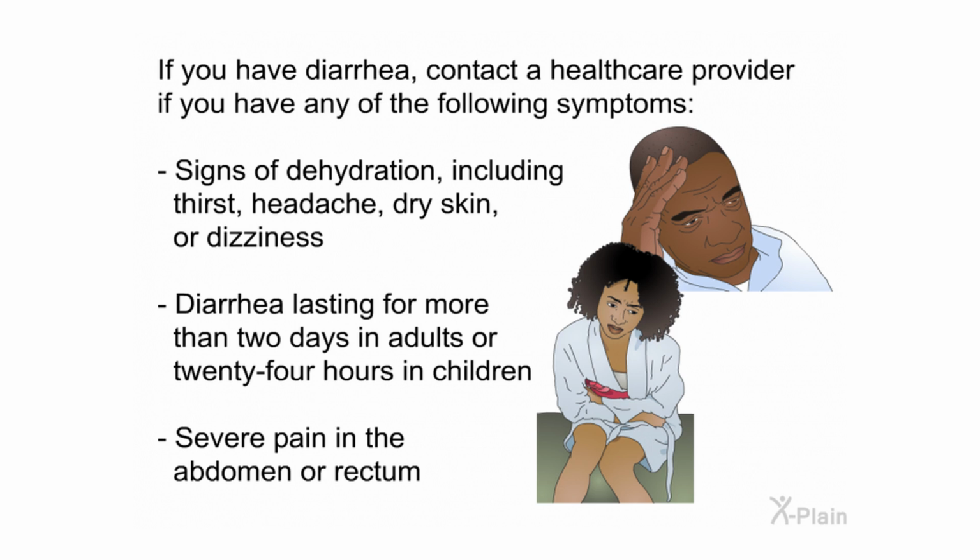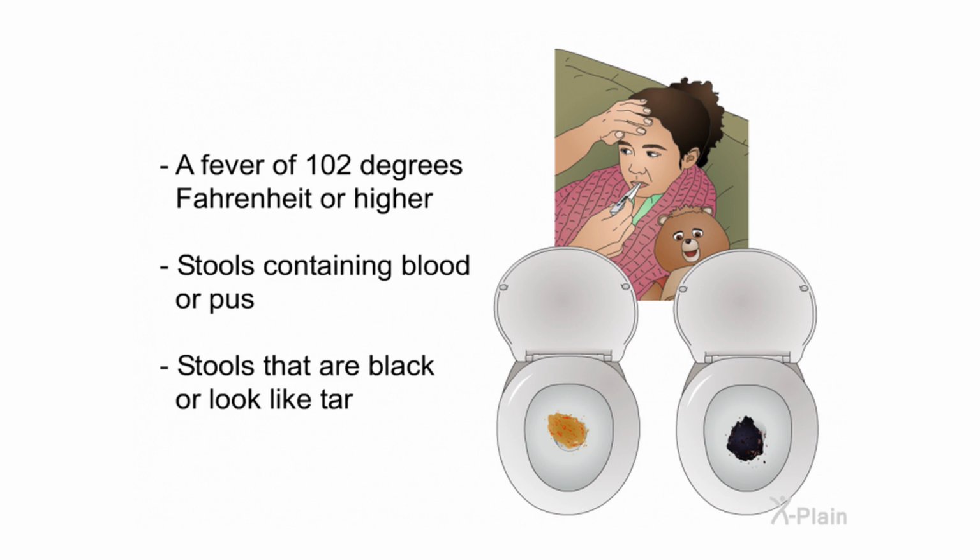If you have diarrhea, contact a healthcare provider if you have any of the following symptoms. Signs of dehydration, including thirst, headache, dry skin, or dizziness. Diarrhea lasting for more than 2 days in adults or 24 hours in children. Severe pain in the abdomen or rectum. A fever of 102 degrees Fahrenheit or higher. Stools containing blood or pus. Stools that are black or look like tar.